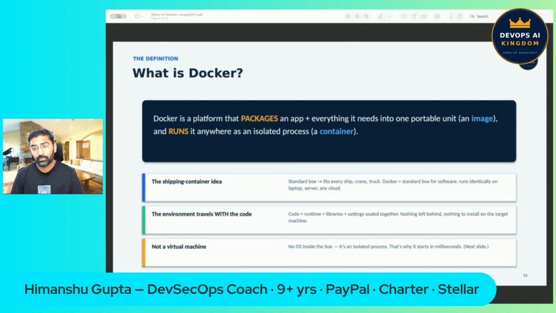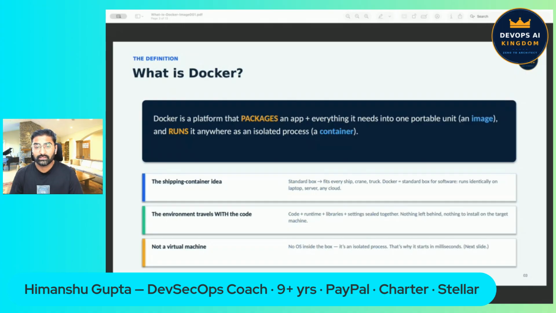The name Docker comes from shipping. Before the standard shipping container existed, loading a ship took weeks because every box was a different shape and size. Then the world agreed on one standard container size, and global trade changed forever, because the same box fits on every ship, every crane, and every truck.